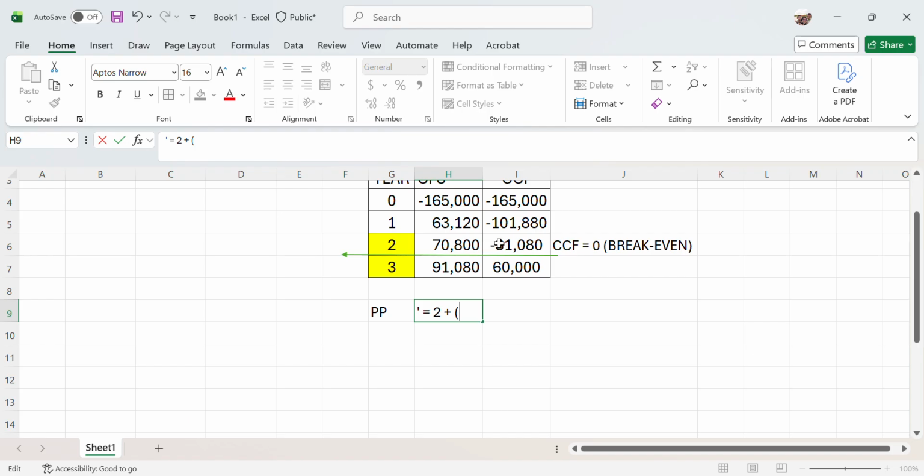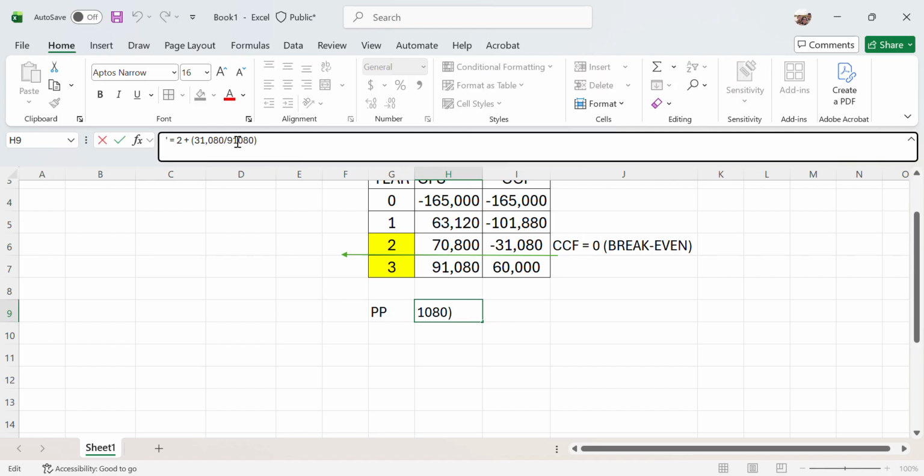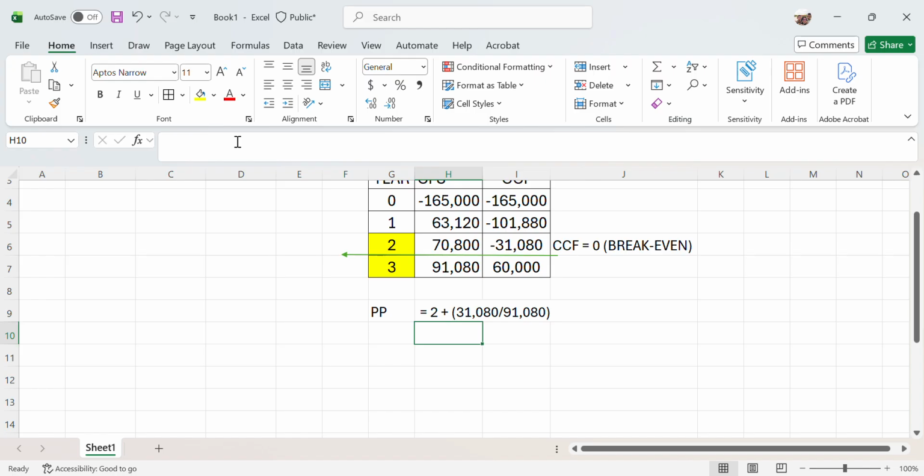You take the shortage amount here, but you ignore the negative sign, which is 31,080. You need another 31,000, right? Then you divide by the next year cash inflow, which is 91,080. So this is the workings.